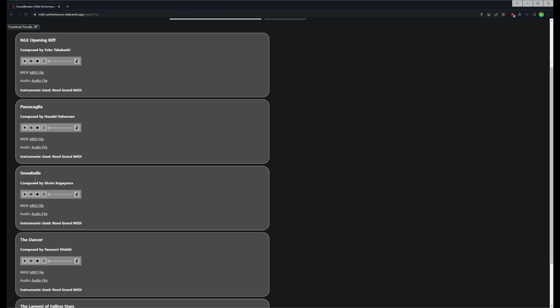So you can see we have MIDI and audio player, so I'll start here by playing MIDI, and as you can see we will hear the actual MIDI file be played by the browser.